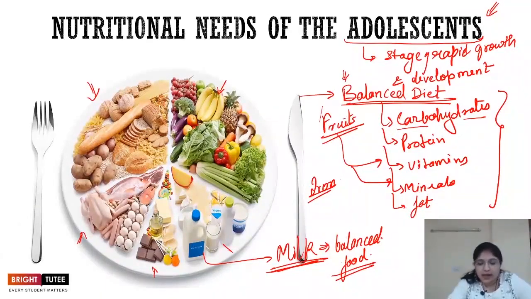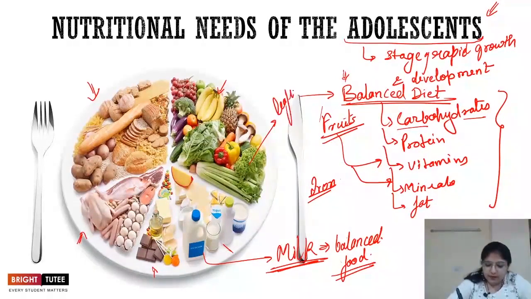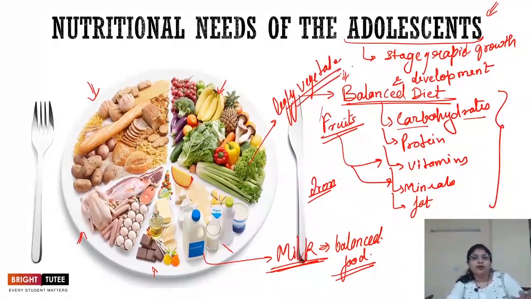The iron rich foods that we eat are the leafy vegetables, right? Green leafy vegetables are very, very important to obtain iron. So what are these? Apart from the leafy vegetables, we have jaggery, meat, Indian berry. All of these are rich in iron and should be included in the food of the adolescents, right? So this shows how important it is for the adolescent to have a proper balanced diet.